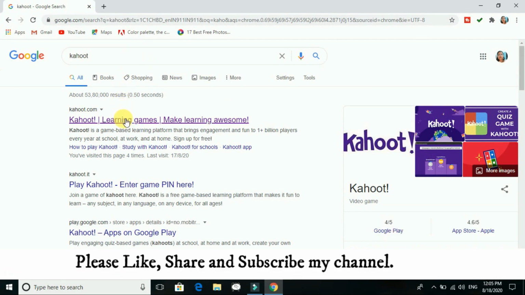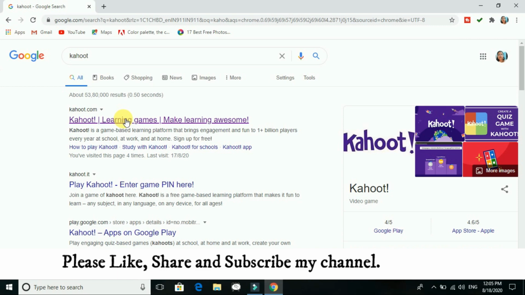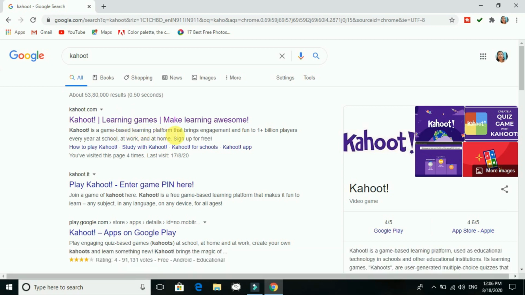Yes, Kahoot is a very good application. You can get it on your mobile phone, or as a web-based website. It is very useful for teachers. You can see here it is a game-based learning platform. Game-based means you can turn it into a game in which the students will find it interesting and they will learn also. It may be any subject, any language. For that you can make it.